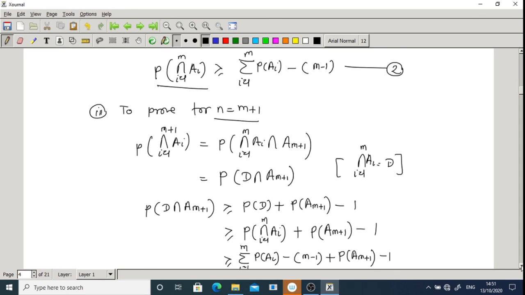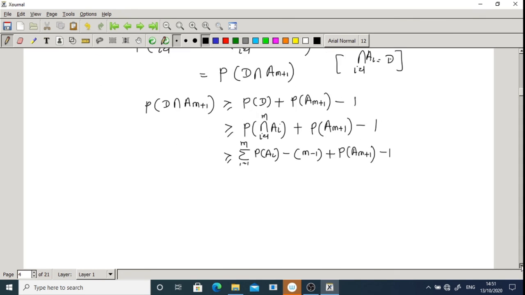So finally I can write this as greater than or equal to summation over i going from 1 to m plus 1, so this goes up to m and this is m plus 1, of p of ai, minus, and if I write this term in this case, m plus 1 minus 1.